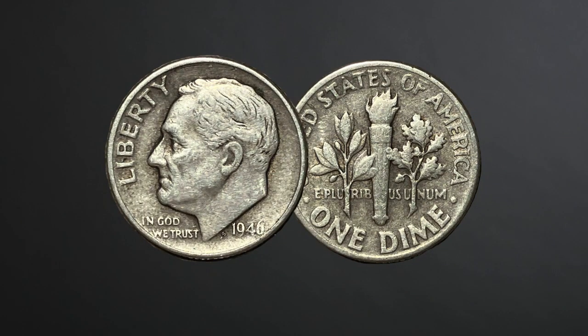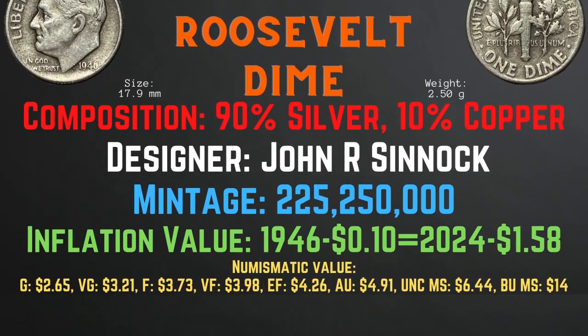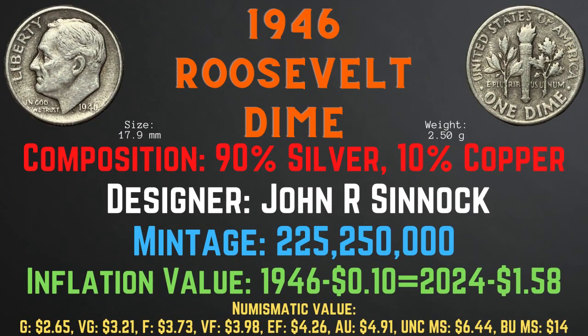Now let's take a look at the 1946 Roosevelt dime. The 1946 Roosevelt dime has a size of 17.9 millimeters and a weight of 2.5 grams. Its composition is 90% silver and 10% copper. Its designer is John R. Sinnock. Its mintage is 225,250,000. Its inflationary value for the year 1946 is $1.58. Its numismatic values range from $2.65 in good condition up to $14 in brilliant uncirculated mint state condition.